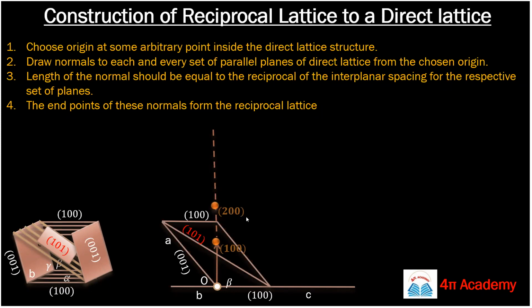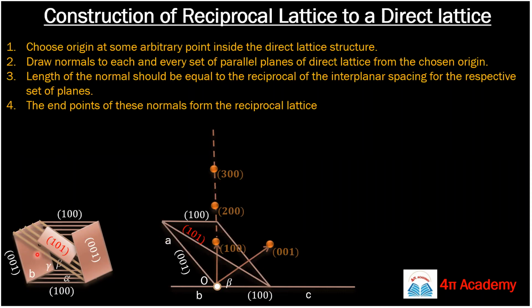In this way we can draw for all these different kinds of parallel planes. So for 300, we will have a point somewhere here. Now we will take this set of planes 001 and 00-1. Our origin is this. From here we will draw a normal on the 001 plane. The length of the normal will be 1 upon d001. Suppose your end point is this, so this will be your 001 reciprocal lattice.